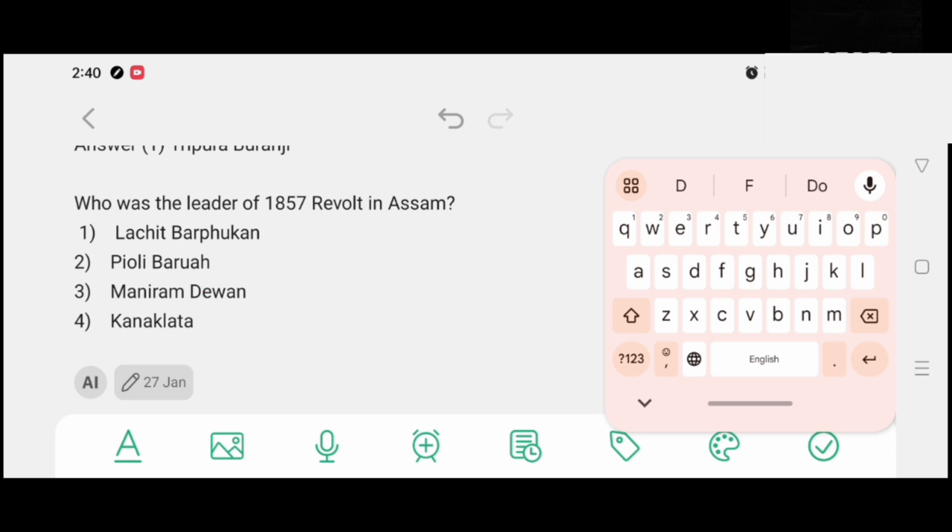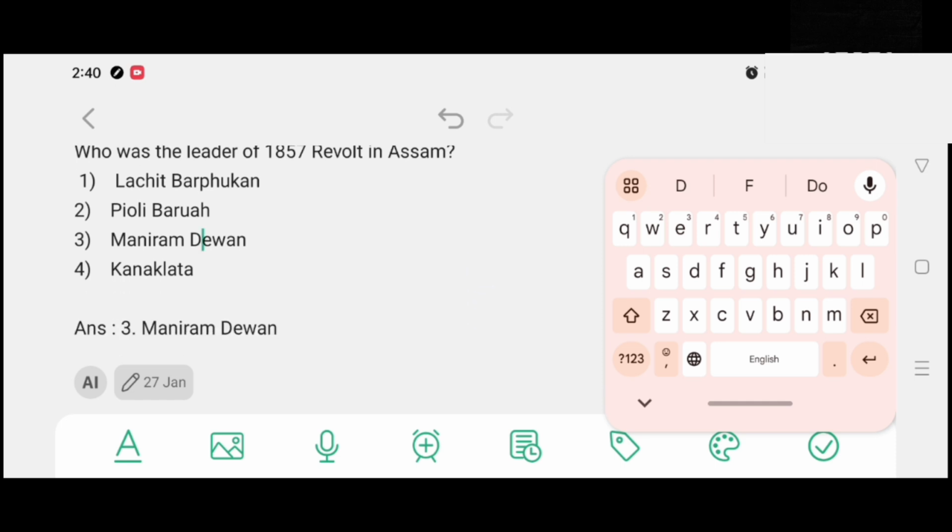Who was the leader of 1857 revolt in Assam? Option number 1, Lasit Borfukon. Option number 2, Pioli Borua. Option number 3, Moniram Devan. Option number 4, Konoglota. And the correct answer is option number 3, Moniram Devan.